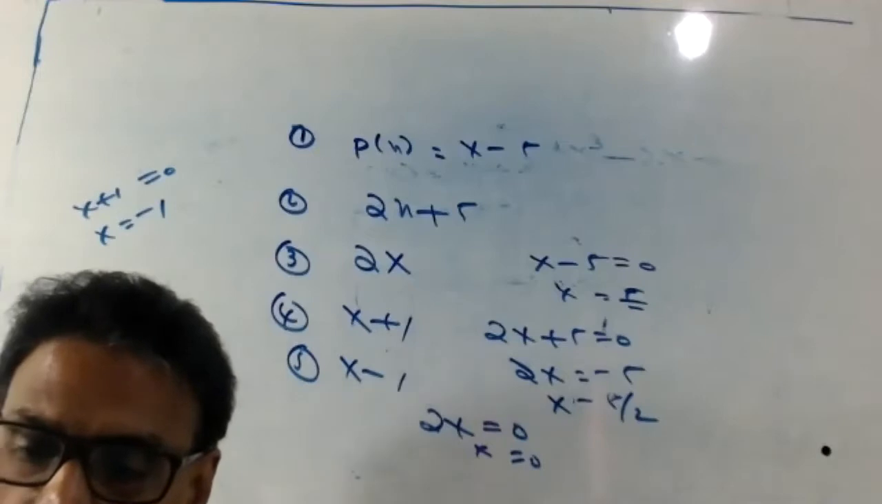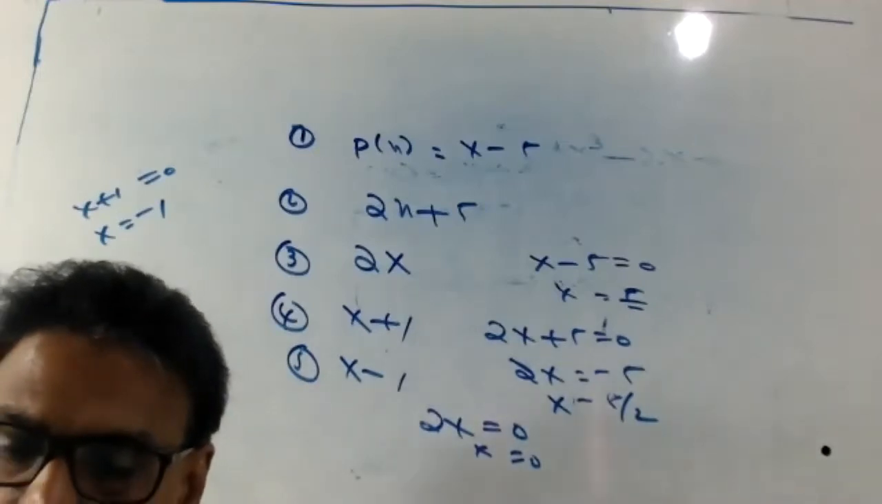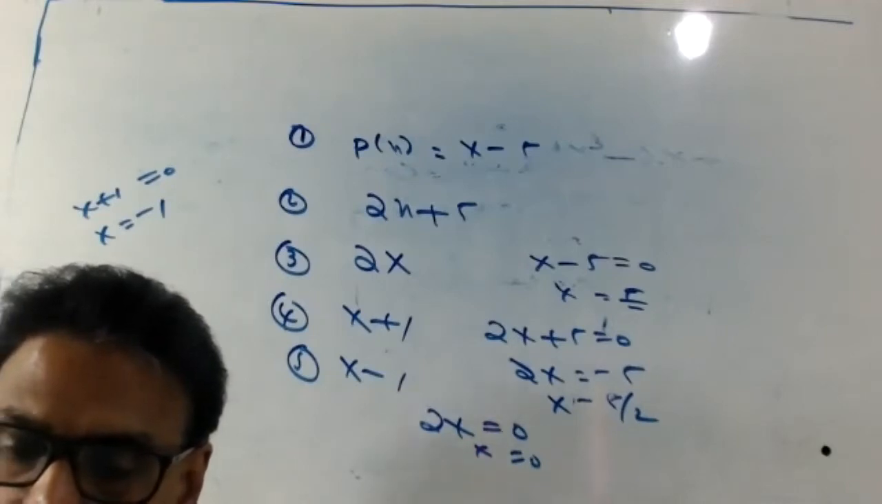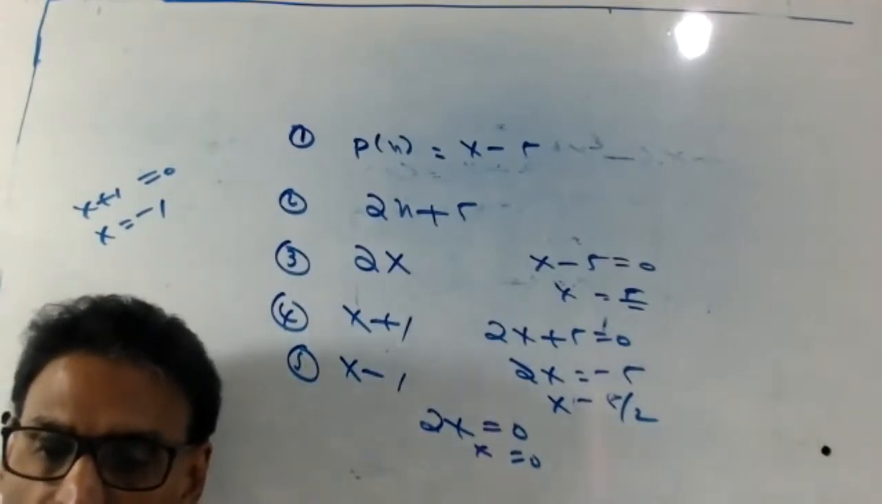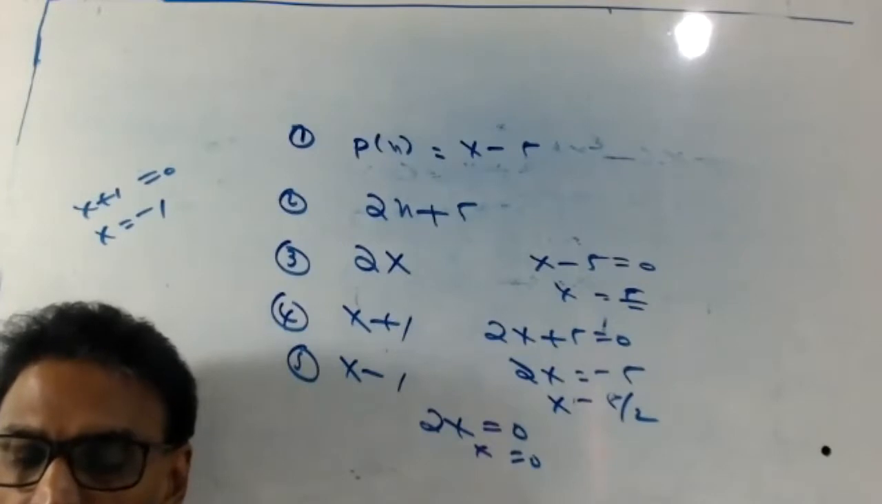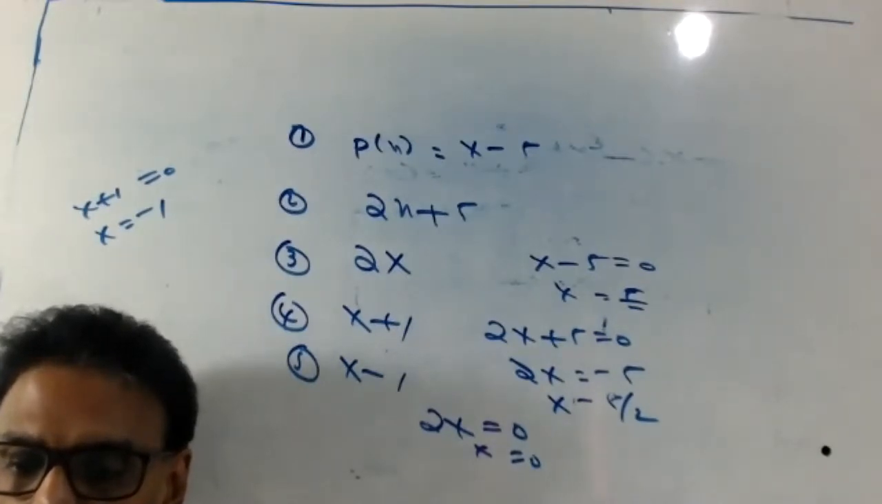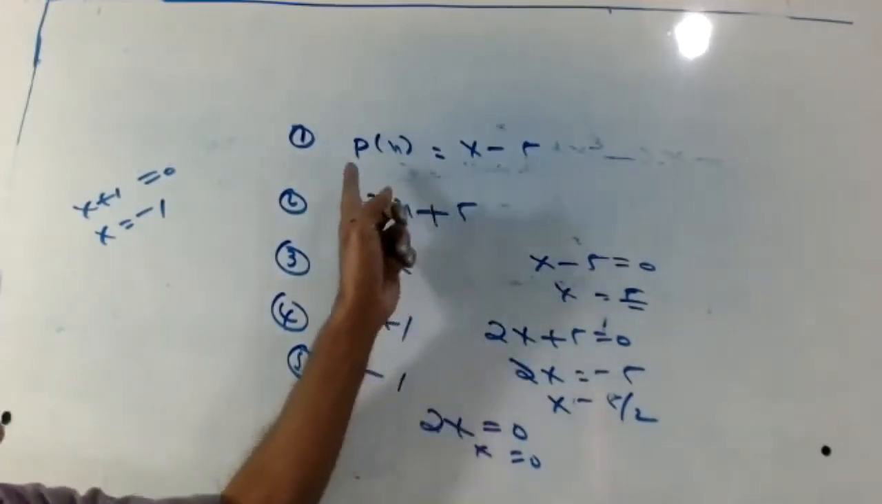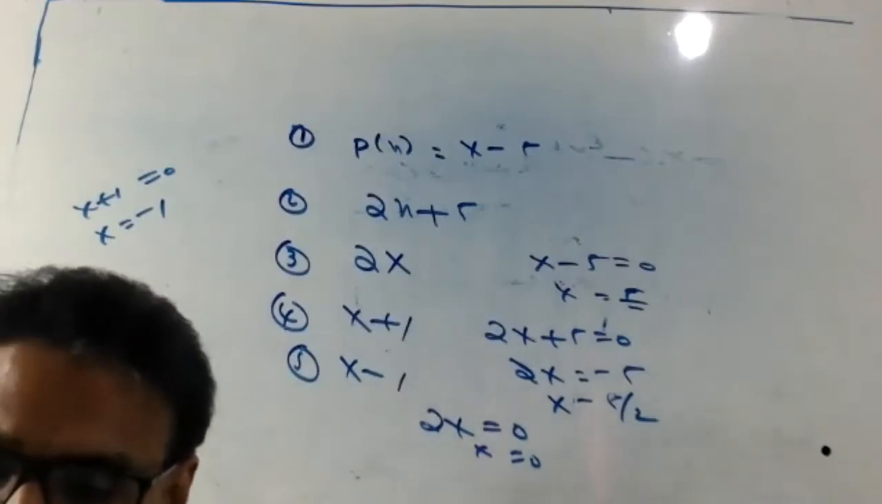First one, P of x. This is all P of x only, the name of the polynomial.